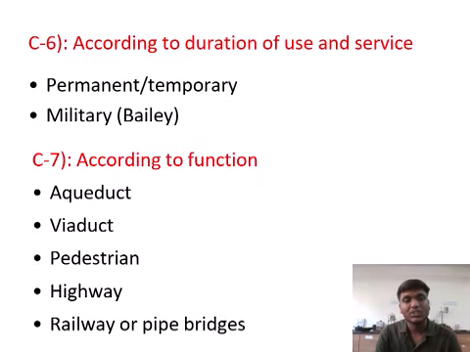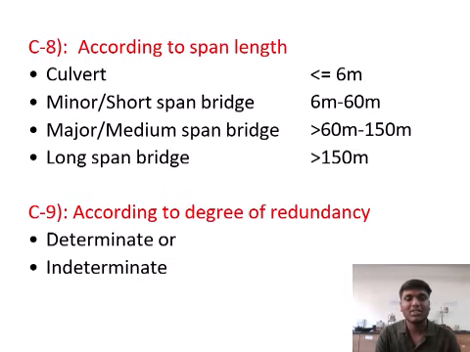According to duration of use and service: permanent, temporary, military. According to functions: aqueduct, pedestrian, highway, railway, pipeline. Culvert or minor bridge is provided when the span is less than 6 meter. Minor short span bridge when the span is 6 meter to 60 meter. Major medium span bridge when the span is greater than 60 and less than 150. And long span bridge is greater than 150. According to degree of indeterminacy, it is determinate or indeterminate.